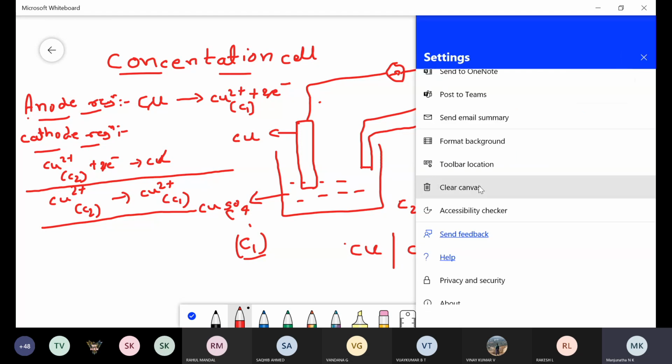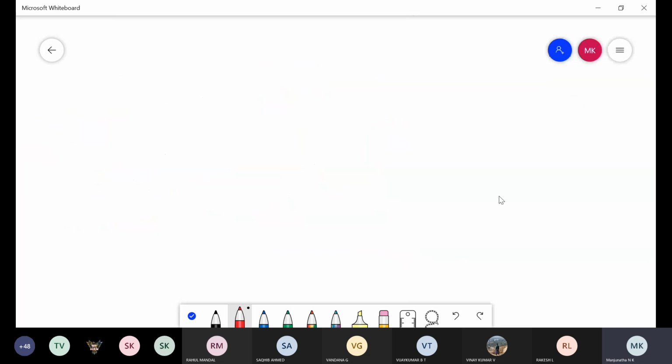The EMF of a concentration cell is also determined using the Nernst equation.